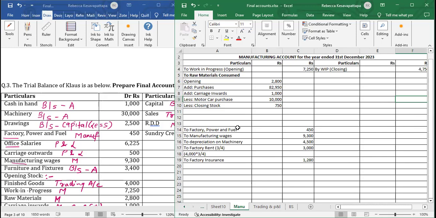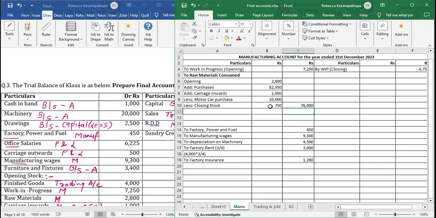Coming to the manufacturing account now, you'll see which side is more. Obviously it has a debit balance. 2,800, then add less. Here we will get an amount of rupees 76,000.